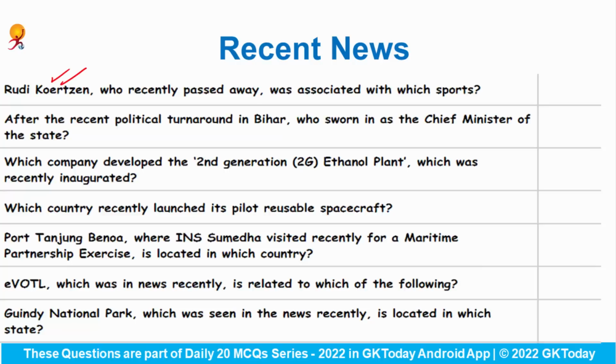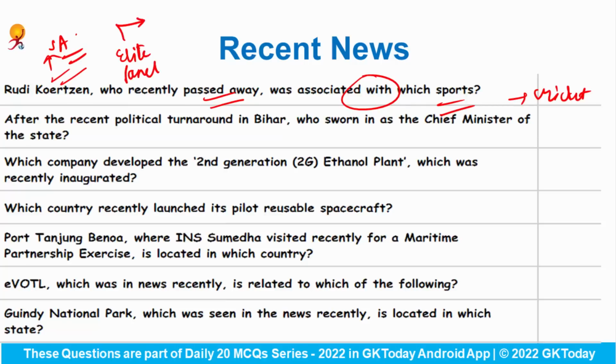First is, Rudy Koertzen, who recently passed away, was associated with which sport? So he was related to cricket, and he was from the country South Africa. And he was part of ICC's elite panel as well, and he has officiated nearly 331 international matches. Why was he in news? Because recently he passed away at the age of 73 years. One of his books is very famous, named Slow Death. So you can also be asked that Slow Death is the book of which personality? The answer would be Rudy Koertzen.